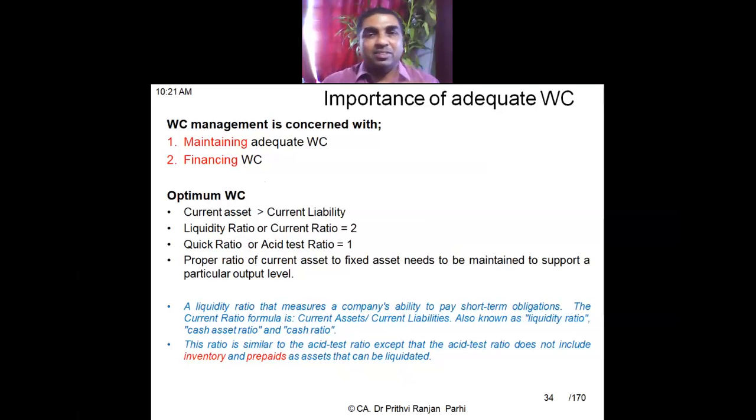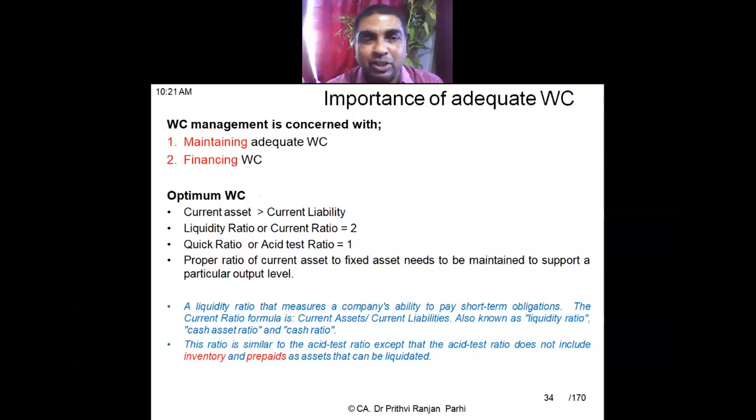And normally there are some thumb rules applicable. In some cases managers feel that certain aspects need to be kept in mind in the context of working capital. Always current assets should be greater than current liabilities. That is a safe position, risk is less. Current assets means receivables, cash, all these things should be more than the current liabilities. Liquidity ratio or current ratio, ideally, of course, it varies from industry to industry, company to company. Ideally, it is believed 2 is a better sign.